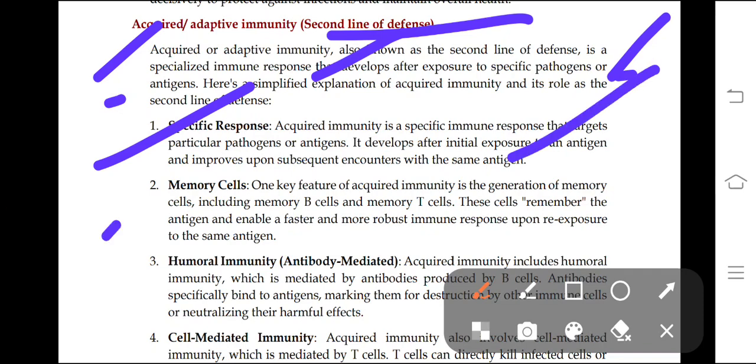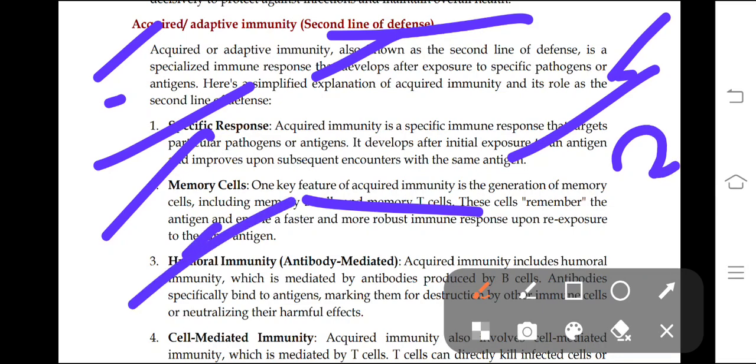And memory cells are one of the important key features of acquired immunity. Memory cells include B and T cells. They remember the antigens which have been present, and if the antigens are present again, then they take action against them.